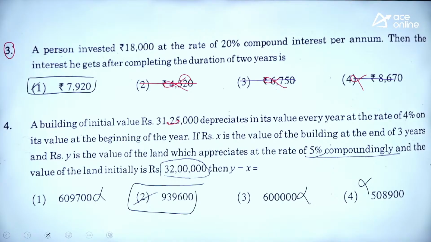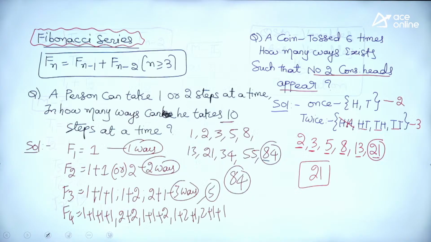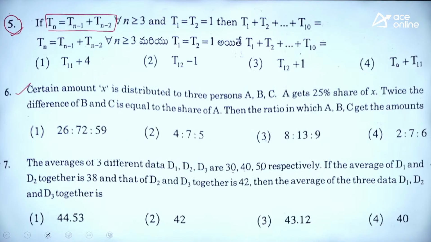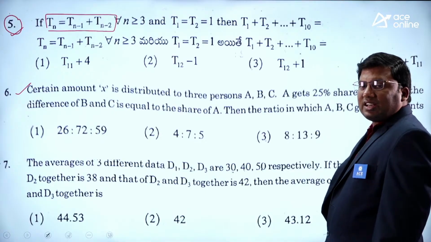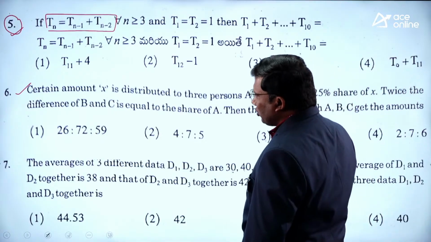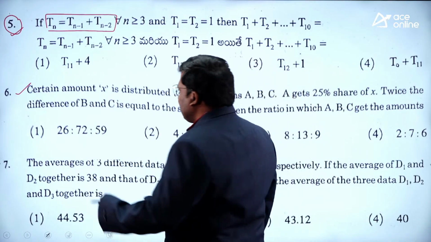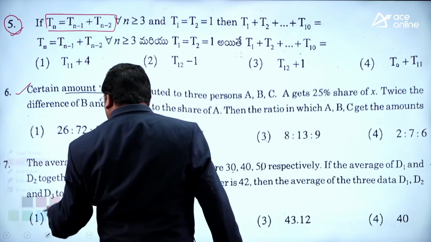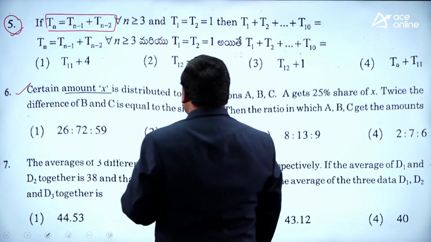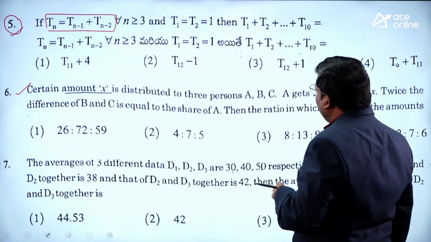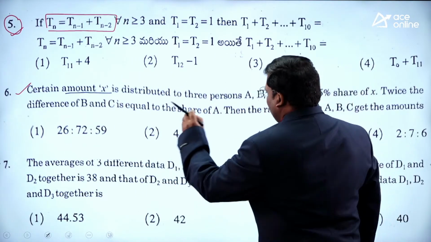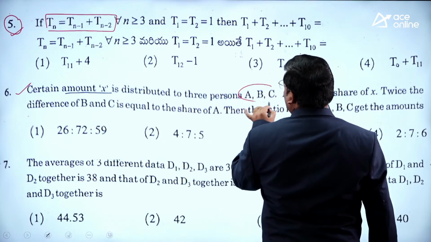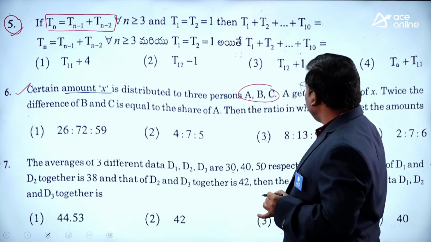Next one. Third question, fourth question. For every question, analyze some better ways of solving it. See the sixth question. Read the sixth question. Certain amount. There is an amount, say X. What has happened to this X? It is distributed to 3 persons A, B and C. Money is distributed to 3 people A, B and C.